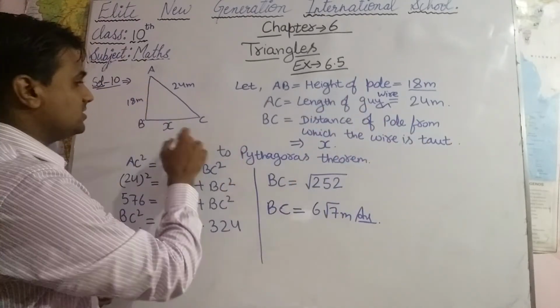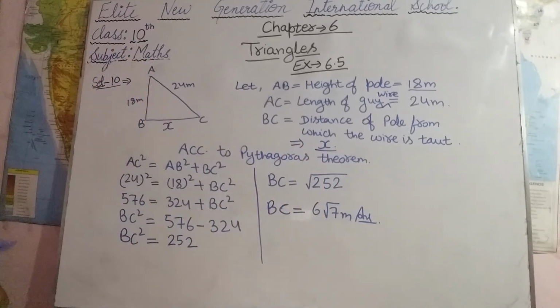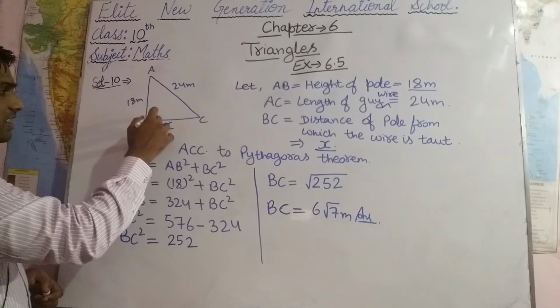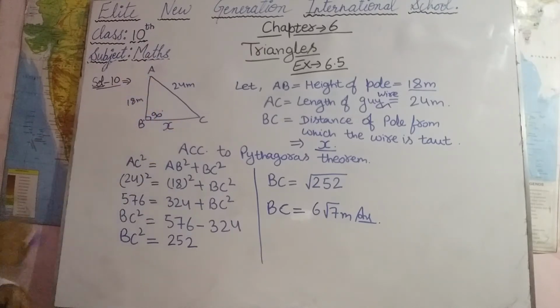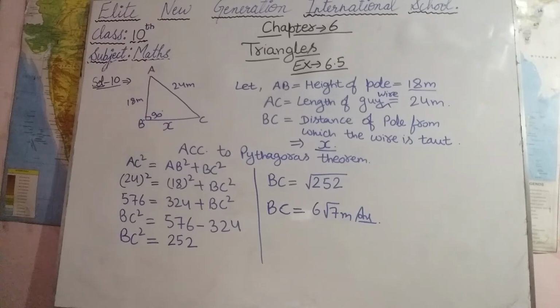We can take this distance as x. For finding BC, as we know this angle will be 90 degrees, as the pole is vertical with the ground.